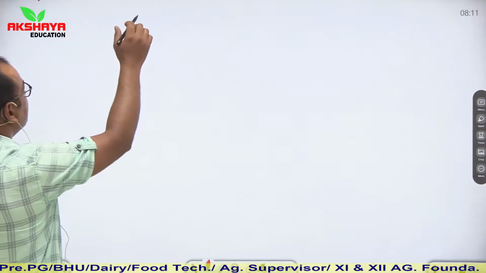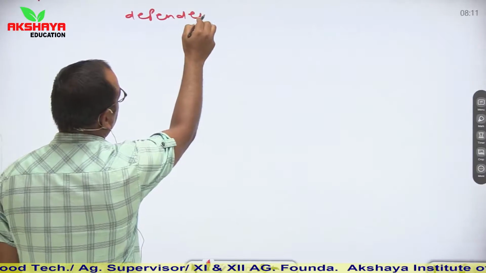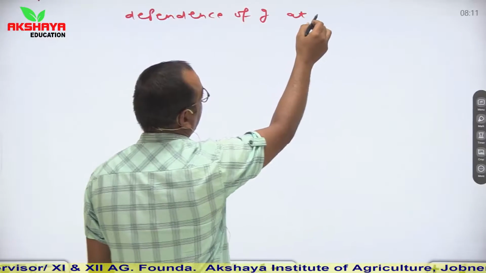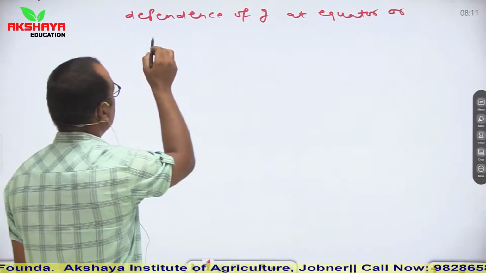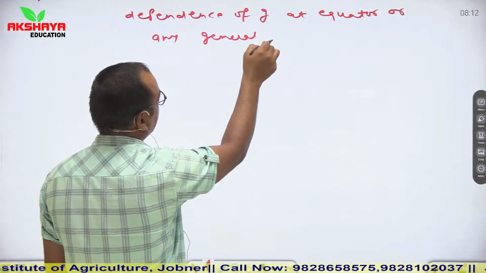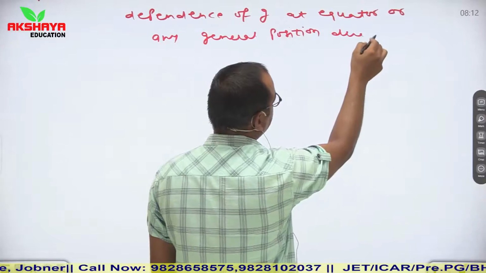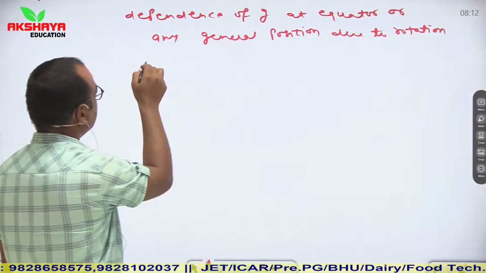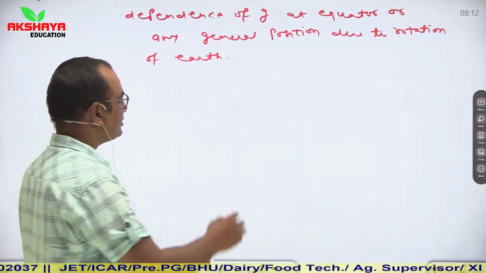So today we'll discuss the dependence of g at the equator or any general position due to rotation of earth. So see, when earth rotates on its axis, then in that situation